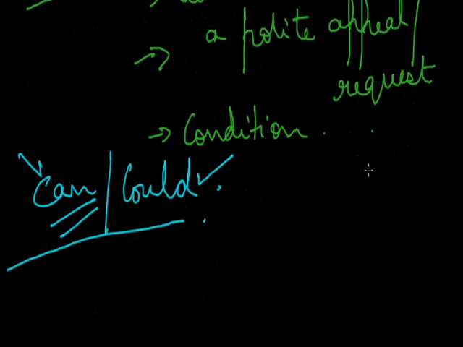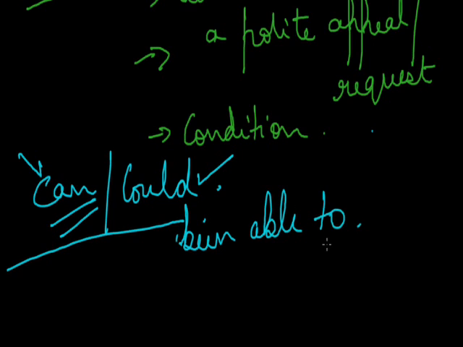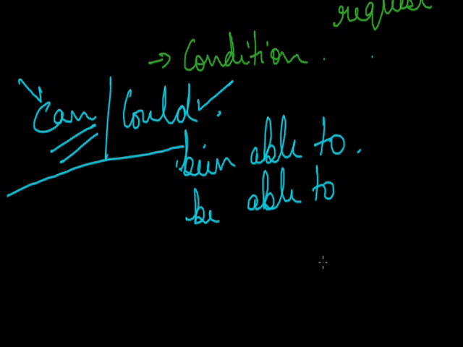When can expresses ability, it means to be able, capable of, to know how to do it. It is used in all three tenses, like being able to. If I say able to, it's not compulsory that you use only the words able to. It can be being able to, be able to. Now, the difference between could and was able to is that could indicates a general ability to do something and was able to indicates the ability in a particular situation.